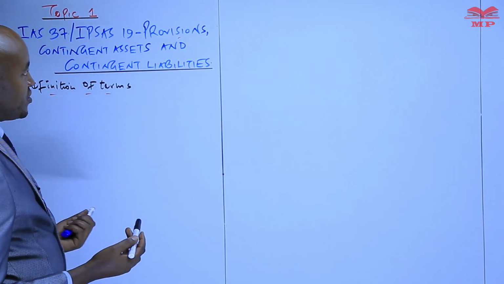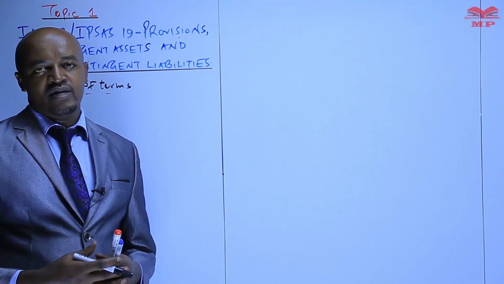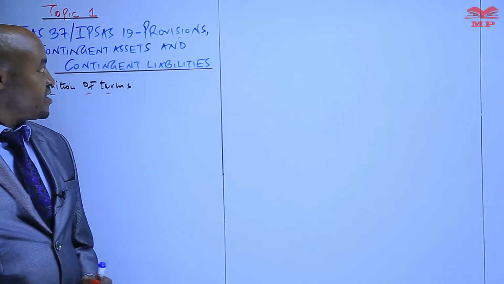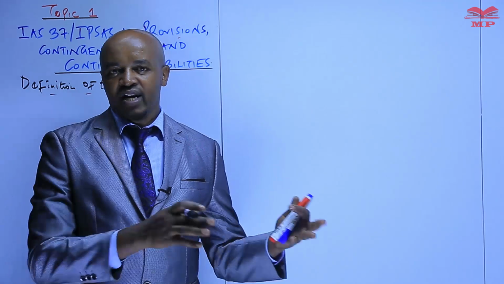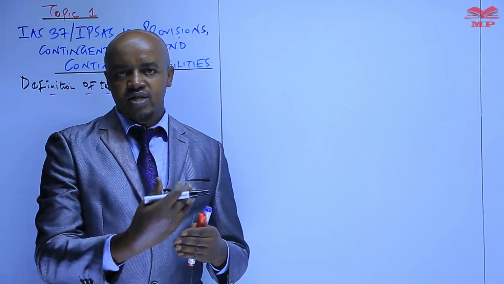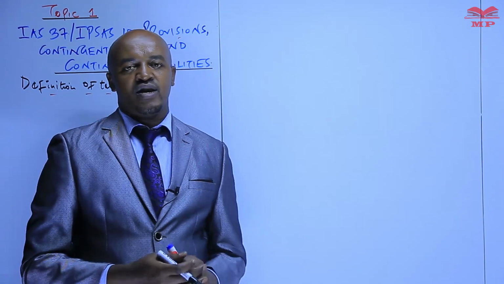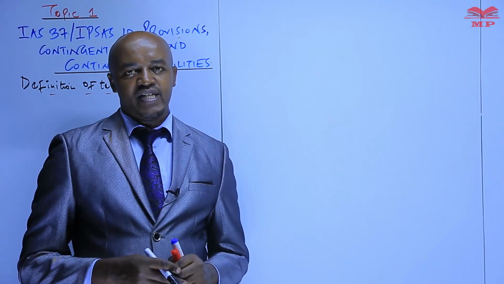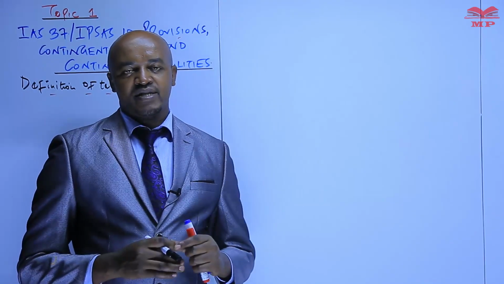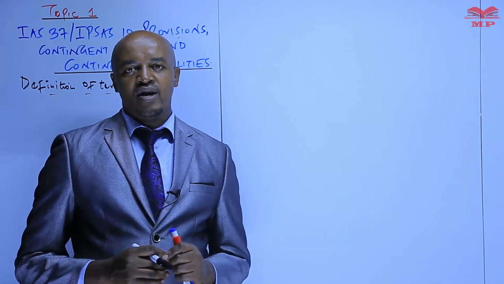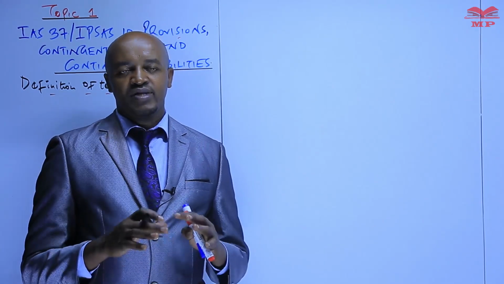When we talk about a provision, we say that this is a liability of uncertain amount and also timing. What that means is that if, for example, the company is sued in a court of law, and when the year is coming to an end, the ruling has not been delivered, it means that once the ruling is made after the end of the financial year, the company may be required to pay some damages. Because the company is not 100% sure about the amount of damages it may be required to pay, and also not sure when the ruling will be made, we say that is a provision.